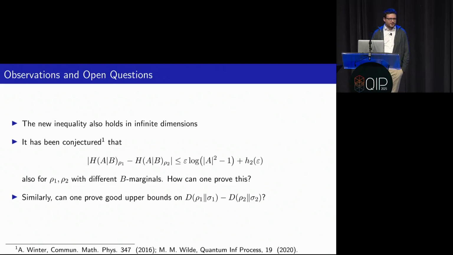This new inequality actually also works in infinite dimensions, which is very nice. And yeah, Mario basically already mentioned the big open question. We'd like to get these continuity bounds also for rho 1 and rho 2 with different B marginals. We don't know how to do it, but we think it'd be very nice and conceptually very similar, but maybe slightly more general: we would like to have good upper bounds on differences of relative entropies, also if the second argument changes.